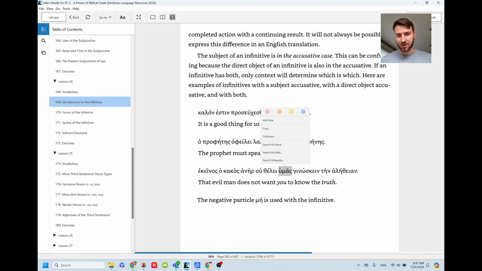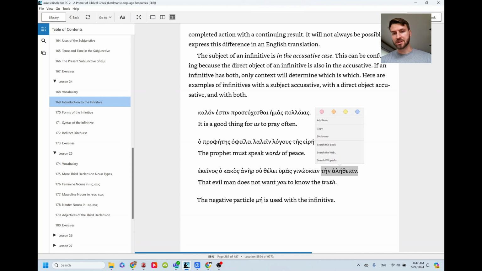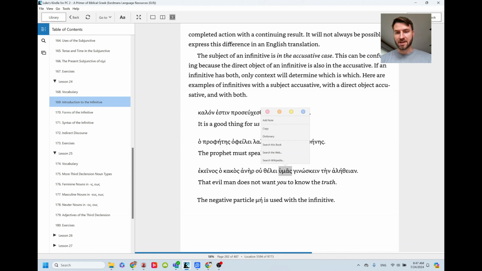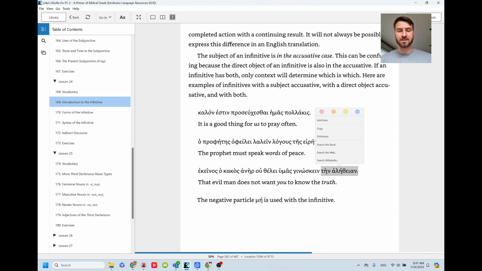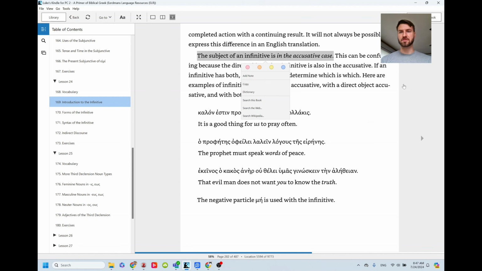In context, you will know that he does not want you to know the truth. If you can't tell, usually the first word is the subject and the second word is the object of the infinitive. Like here, humas is the subject of ginoskein, and then tein alethian is the object. So that's an important thing: the subject of an infinitive is in the accusative case.